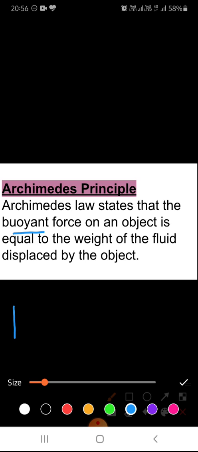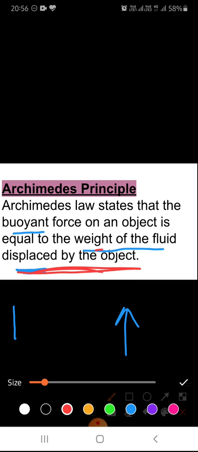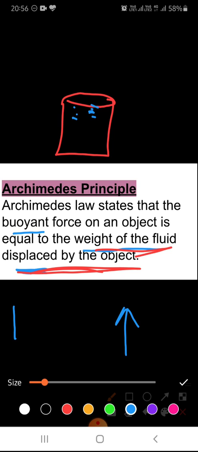Buoyant force means the upward force on any object which is submerged in water, and it is equal to the weight of the fluid displaced by the object. Now, weight of the fluid displaced by the object, what are we talking about? So let's see. If I take a bucket full of water, this is a bucket full of water, and this water is filled to the top.